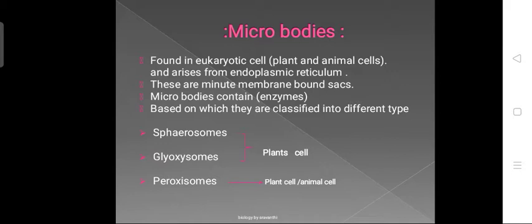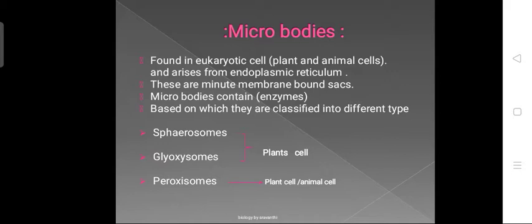These are minute single membrane bounded sacs which consist of enzymes. Inside the microbodies the enzymes are present. Based on the presence of the enzymes, based on activity or storage or function, these microbodies are further divided into different types. The first one is the spherosome, the second one is the glyoxysome, and the third one is the peroxisome.